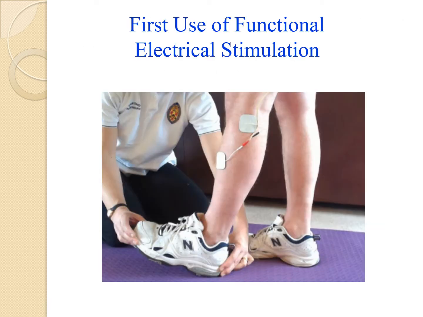Lastly, in regards to stroke, it's interesting that the first use of FES, or functional electrical stimulation, was used to assist with ankle dorsiflexion while ambulating. It is important during ambulation that following push-off with the forefoot, a person then dorsiflexes the ankle in order to lift the forefoot clear of the surface in the swing-through phase. However, one of the most commonly affected muscles after a stroke is lack of voluntary control of the tibialis anterior.